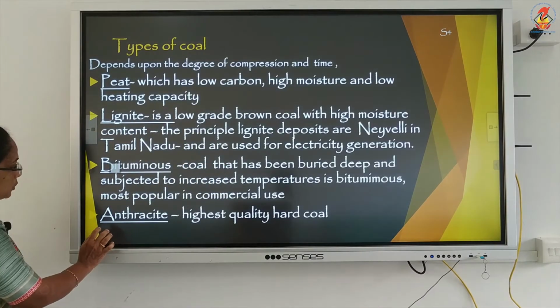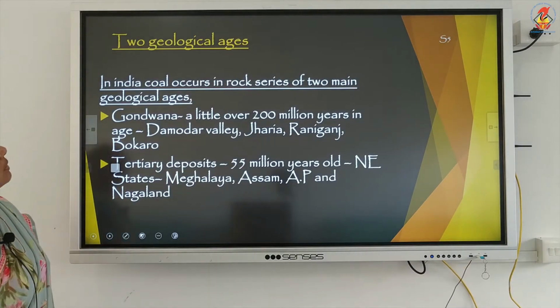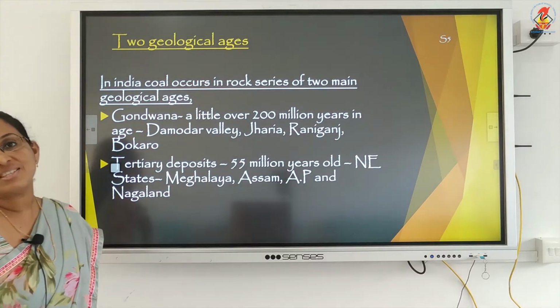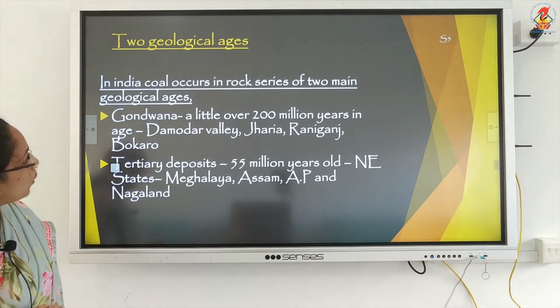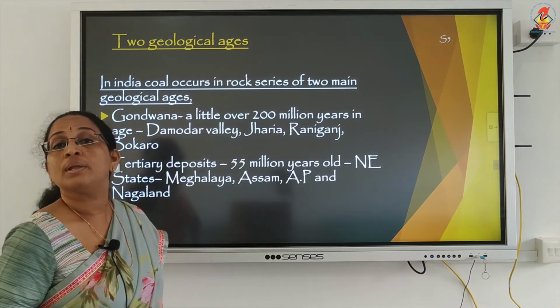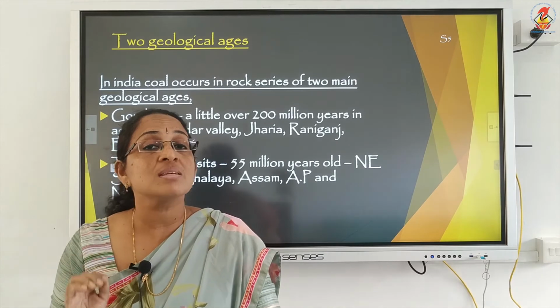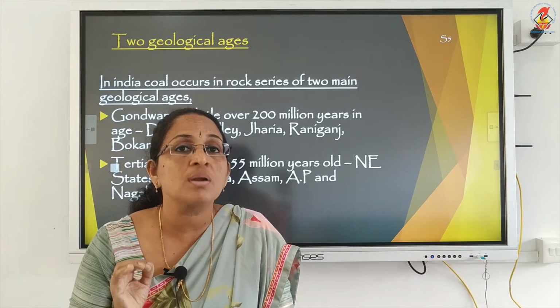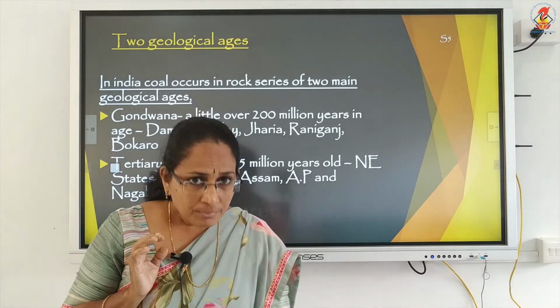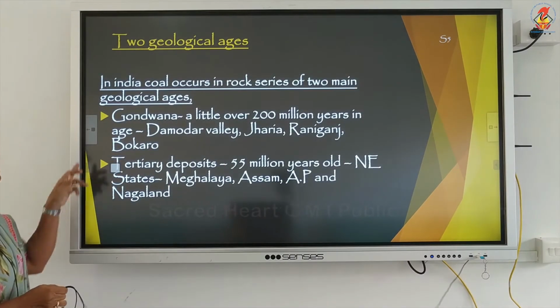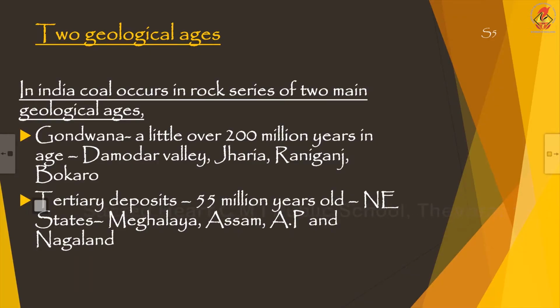And two geological ages. Coal, from where do we find this coal in India? In India, the coal occurs in rock series of two main geological ages. First series known as Gondwana. Gondwana, a little over 200 million years in age. Gondwana series.